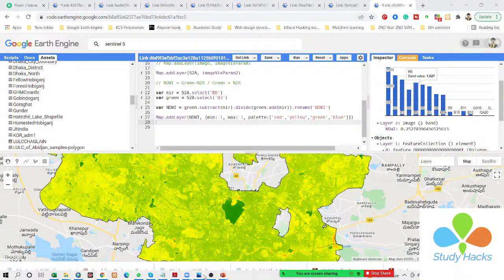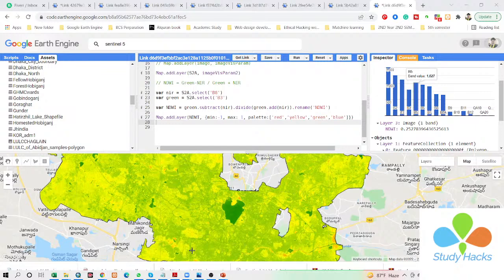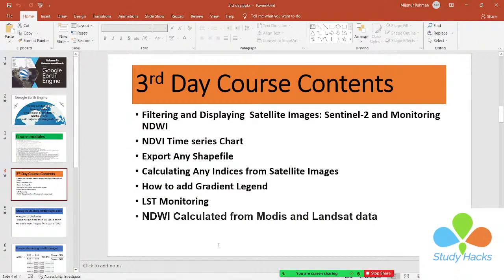Recording in progress. Okay, so basically we continue from the third day, and then if we get time, move to the fourth day session, no problem. On the third day we also talked about filtering and displaying the Sentinel-2 satellite imagery, and we also tried to monitor the NDWI. Okay, so this time I will start from here.